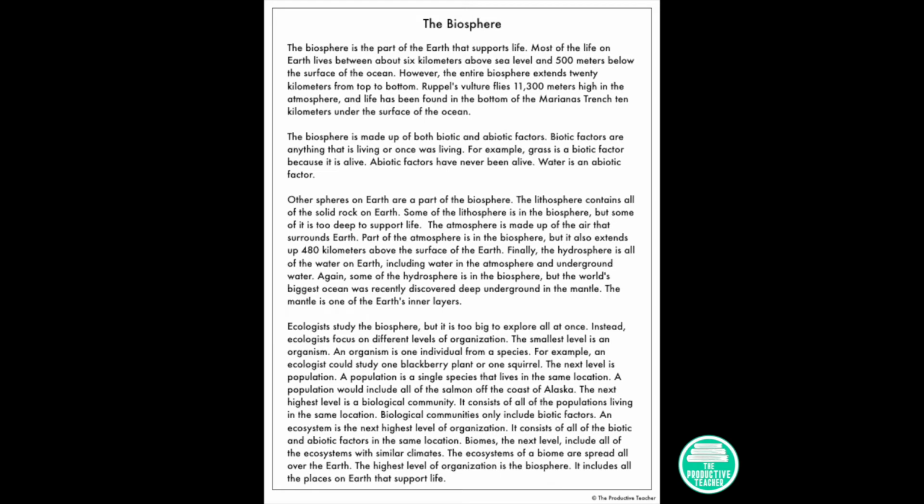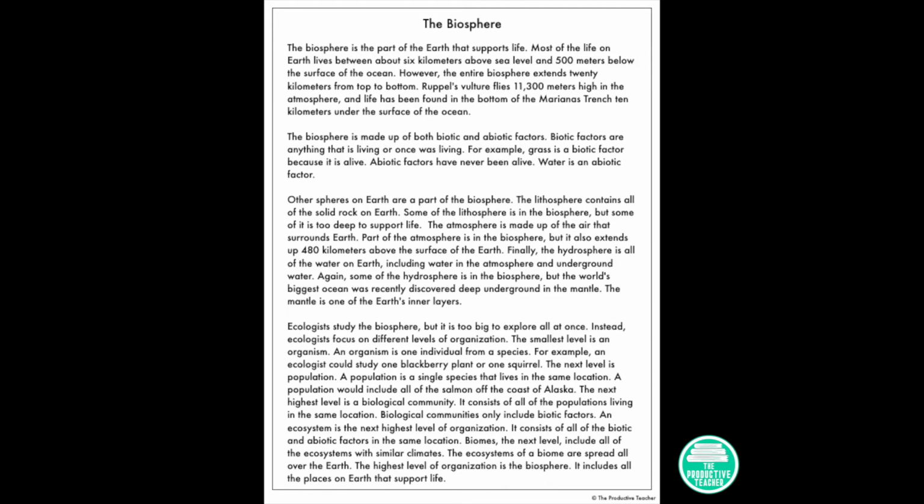Ecologists study the biosphere, but it's too big to explore all at once. Instead, ecologists focus on different levels of organization. The smallest level is an organism. An organism is one individual from a species. For example, an ecologist could study one blackberry plant or one squirrel.